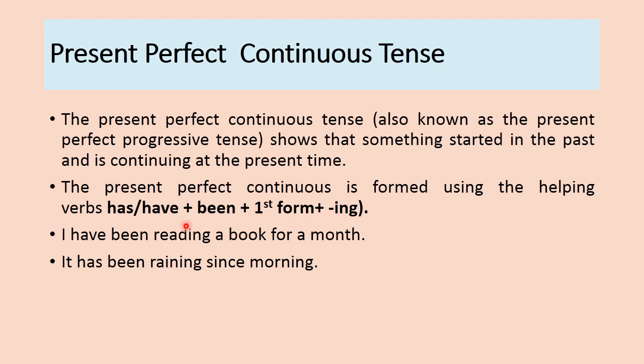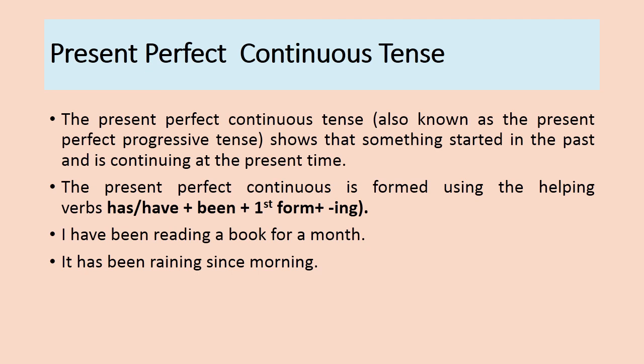In present perfect tense, we just used has, have with the third form of the verb, but here in present perfect continuous tense we will use been, and instead of using the third form, we will use the first form with the addition of ing. I have been reading a book for a month. It has been raining since morning. So you can see here in this present perfect continuous tense we use have been, has been, and the first form with the addition of ing.